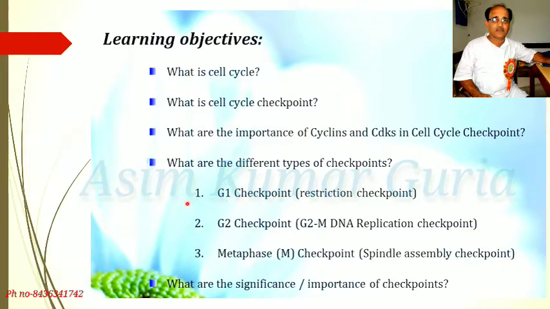Number 1, G1 checkpoint. Its other name is restriction checkpoint. Number 2, G2 checkpoint, that is G2M DNA replication checkpoint. Number 3, metaphase checkpoint, that is spindle assembly checkpoint. What is the significance or importance of checkpoints?